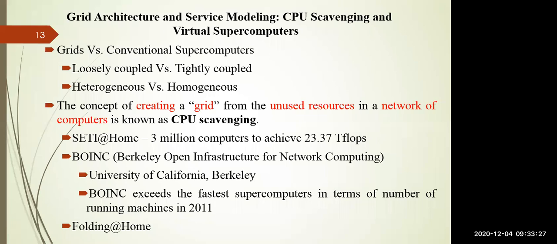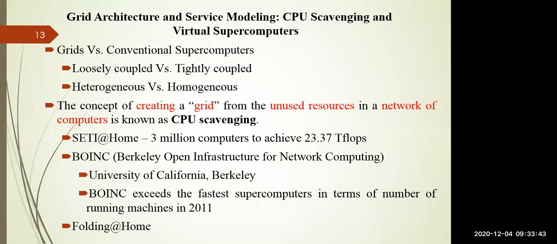Grid also has significant differences from a supercomputer, because grid is loosely coupled, but a supercomputer is tightly coupled. Grid is completely heterogeneous, and a conventional supercomputer is homogeneous, right?